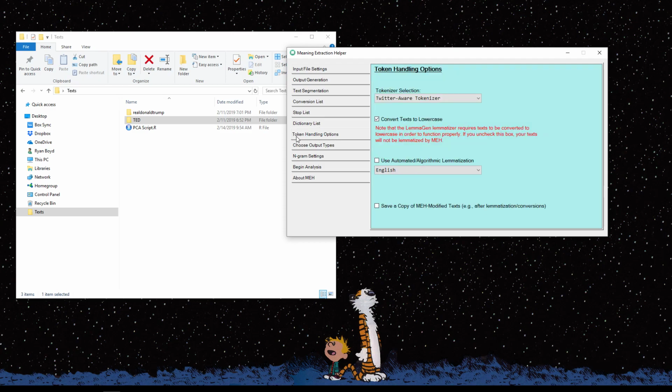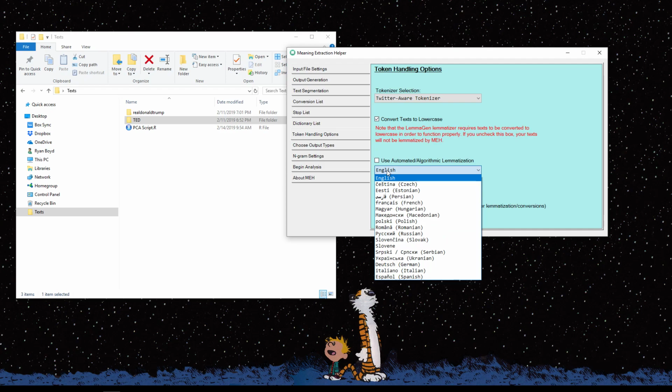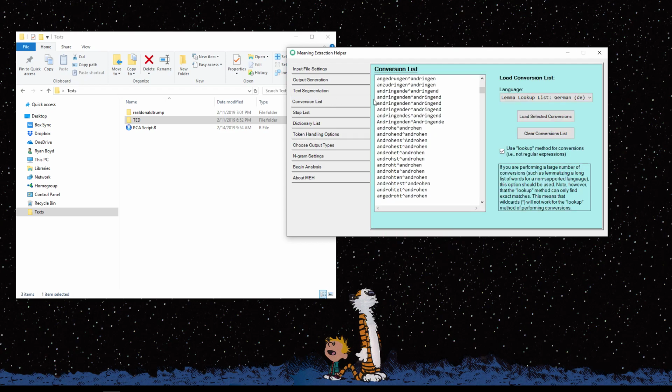And lastly, under the token handling options, you'll notice that when we loaded that conversions list, the lemma lookup list, this box has now been unchecked. So we're no longer going to use the automated lemmatization that's built in when we're also using this lemma lookup list.